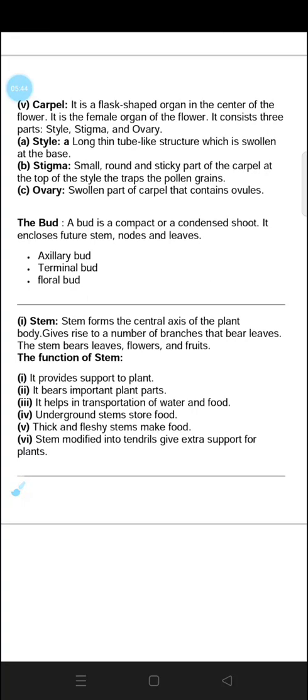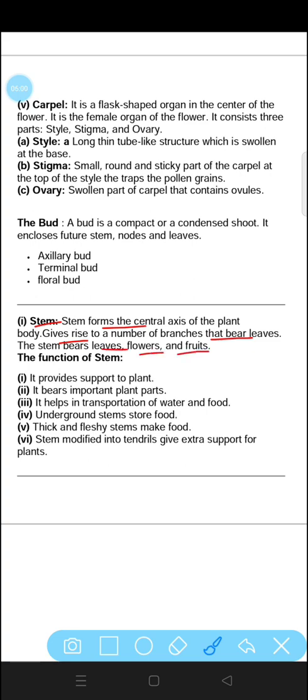Now let's talk about the stem. The stem forms the central axis of the plant body and gives rise to a number of branches that bear leaves. The stem bears leaves, flowers and fruits. What are the different functions of the stem? It provides support to the plant, it bears important plant parts, and it helps in transportation of water and food.